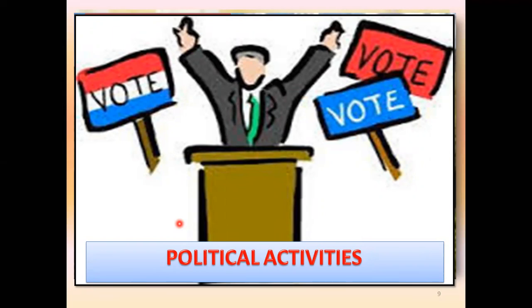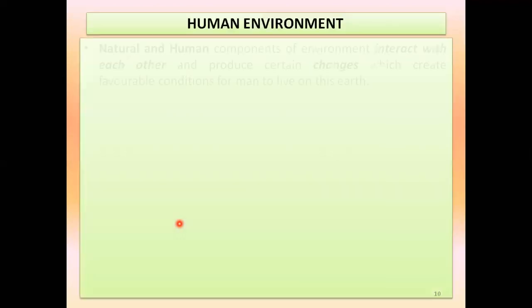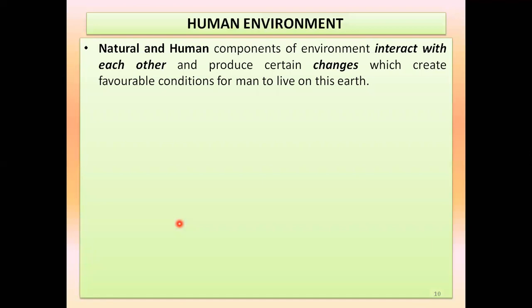Voting, and you can see a lot of politicians also come to your house asking for votes. That is also a political activity which comes under a part of our environment. A lot of photos you have seen now. Human environment as well as natural environment, both. Natural environment means given by nature, and the environment created by the human, they will have to interact with each other.